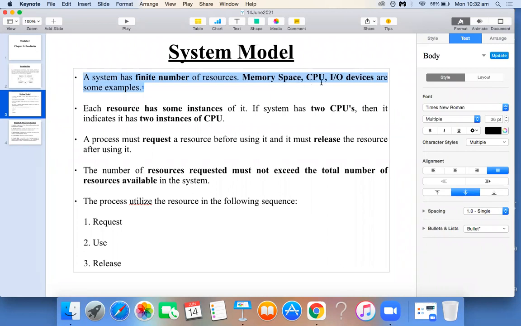Similarly, CPU is another resource type. Next, input output device is another resource type.